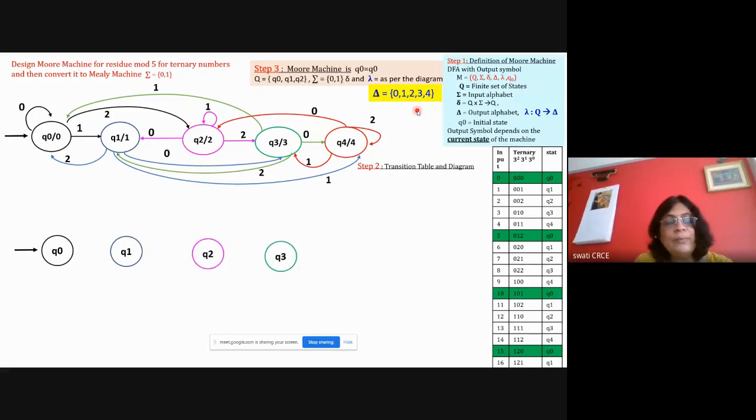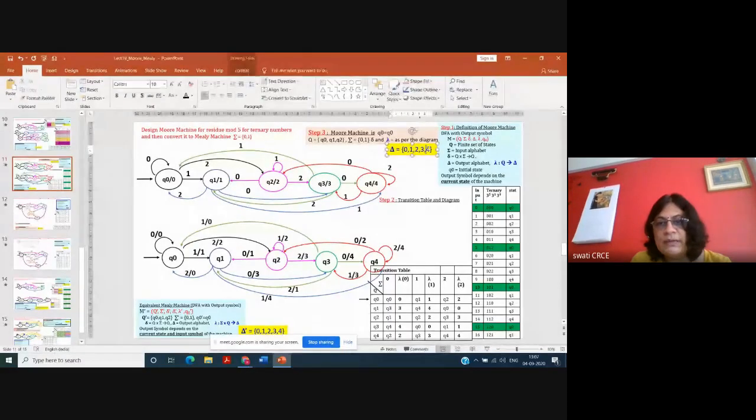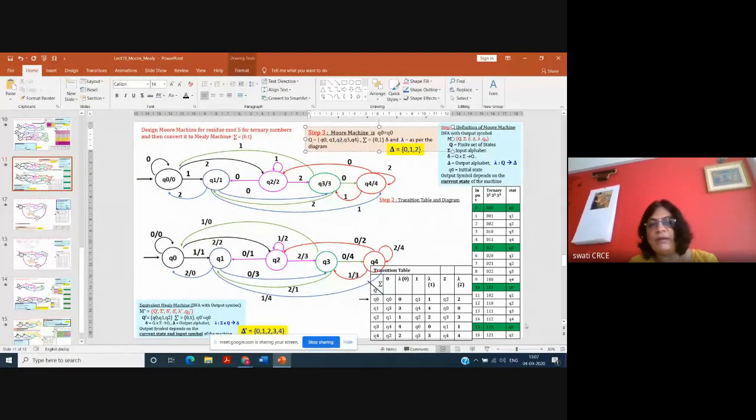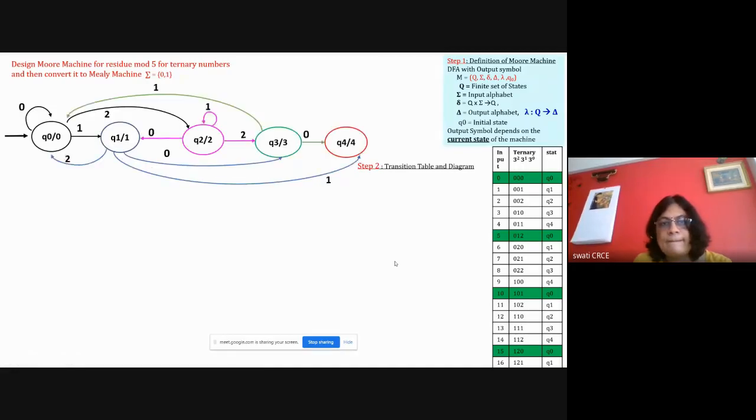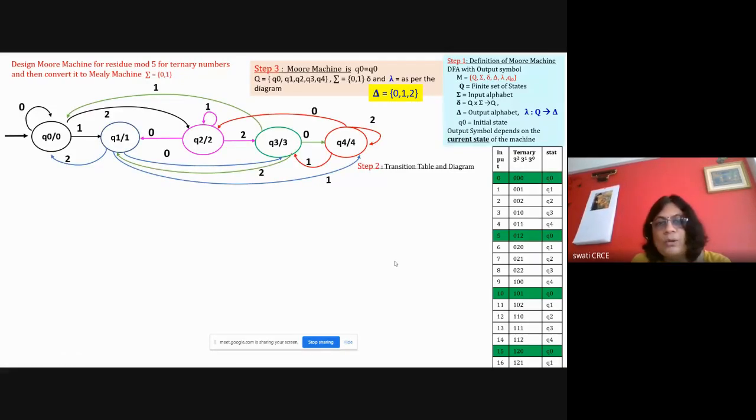Now I have to convert it to a Mealy machine. Here there is a change. I'll do the change so that there is no confusion. The output symbols generated are 0, 1, 2, and the states are 0, 1, 2, 3, and 4. So this is your final answer for the Moore machine. Your delta is 0, 1, 2, and the states are 0, 1, 2, 3, 4.